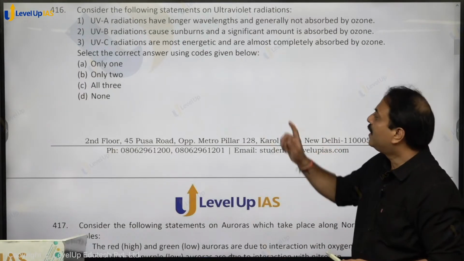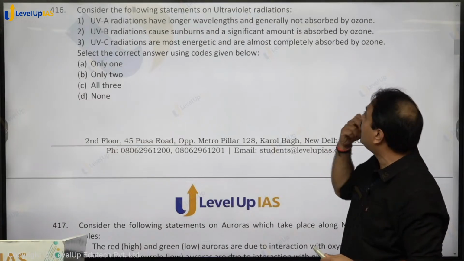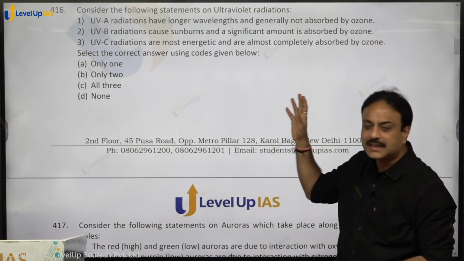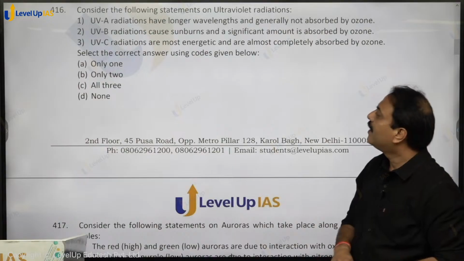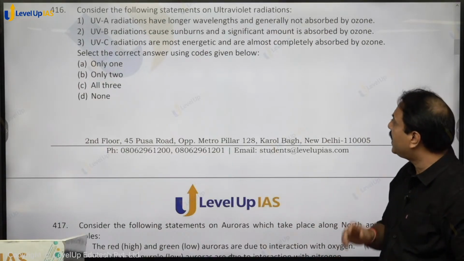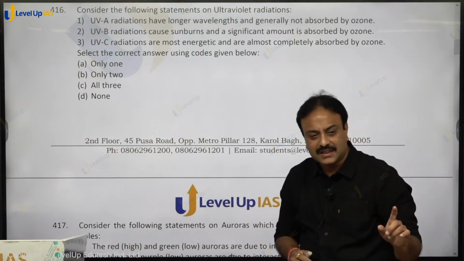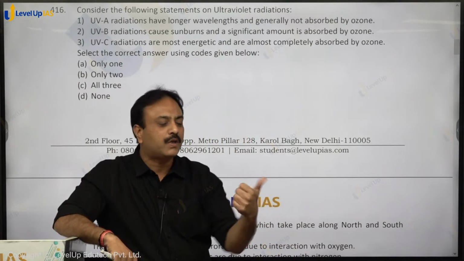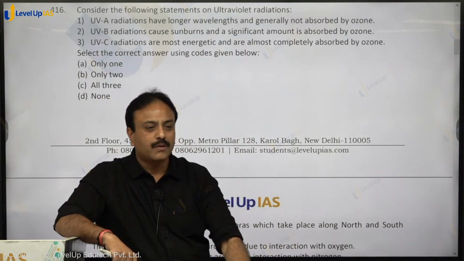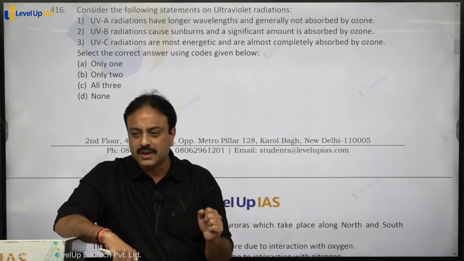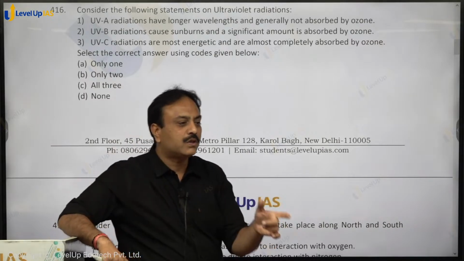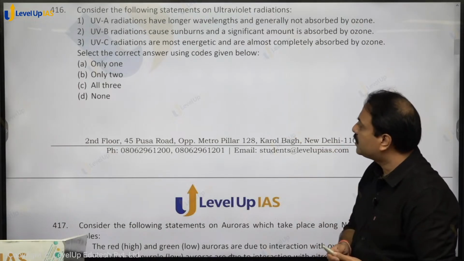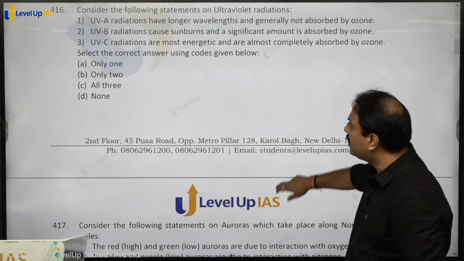Ultraviolet B radiations cause sunburns and a significant amount is absorbed by ozone. Some part is absorbed, some part is passing through. Dermatologist की दुकानें इससे चल रही. Ultraviolet C radiations are most energetic and almost completely absorbed by ozone. If UPSC asks what is the use of ultraviolet C radiation for humans, they are used in sterilization, as a disinfectant. So here all 3 statements hold true. All 3, option C for cat shall be the right answer.